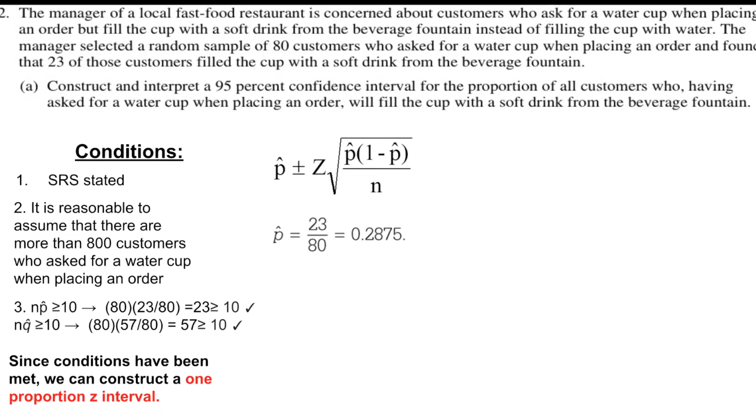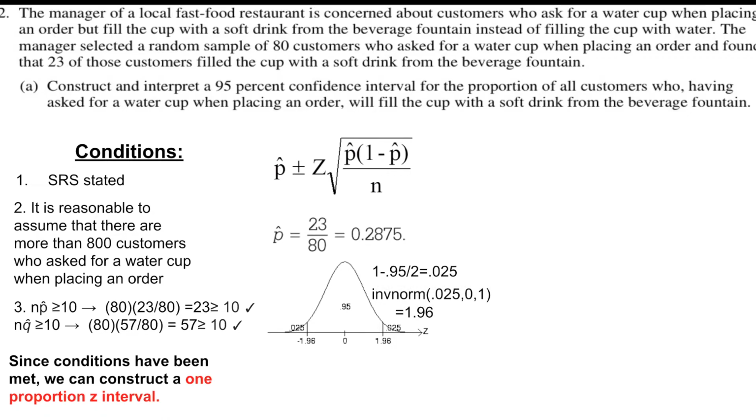We then need to find our critical value z. In the problem, it states that we have to find a 95% confidence interval. Therefore, we do 1 minus 0.95, divide that by 2, and we get 0.025. Then in your calculator, you plug in inverse norm 0.025, 0, 1, and we get 1.96, which is our critical value z.